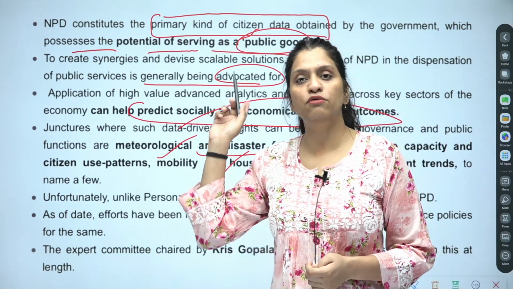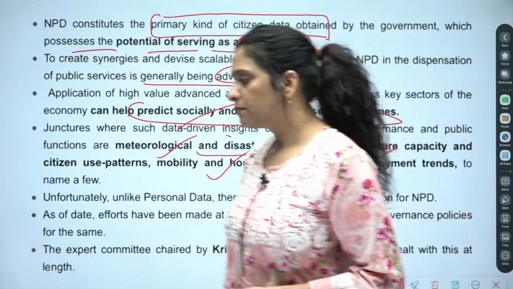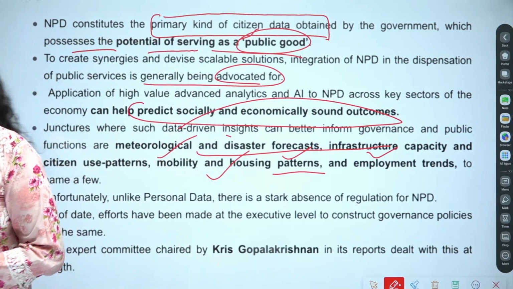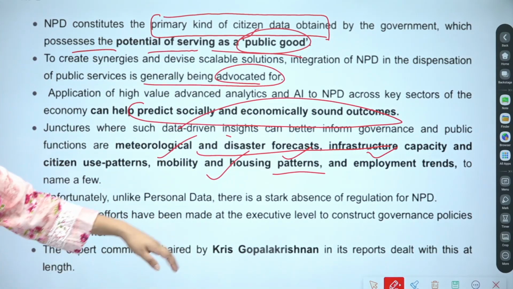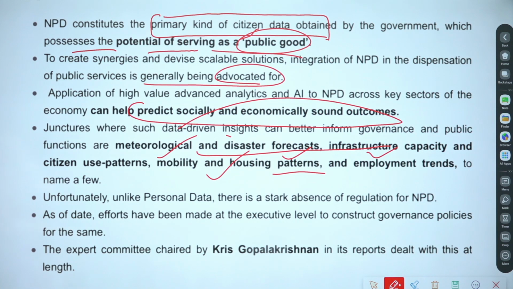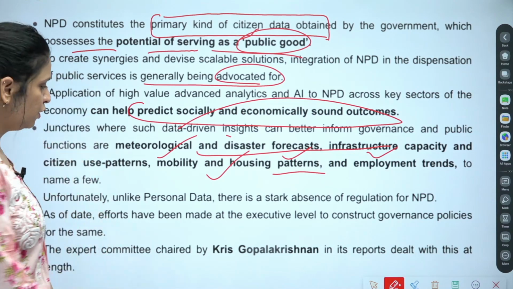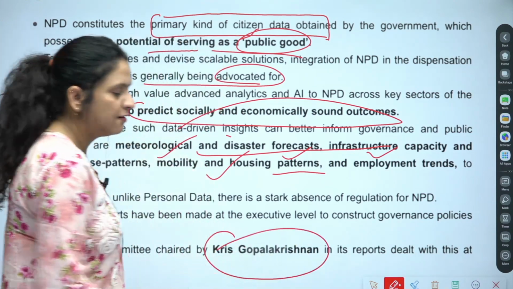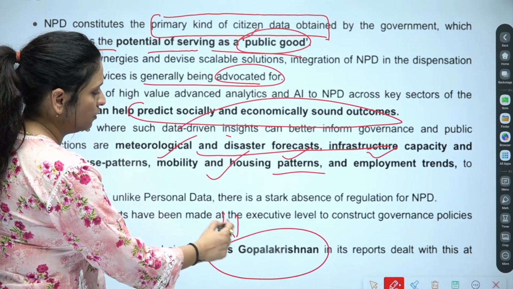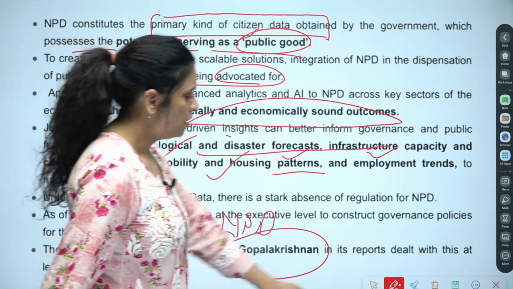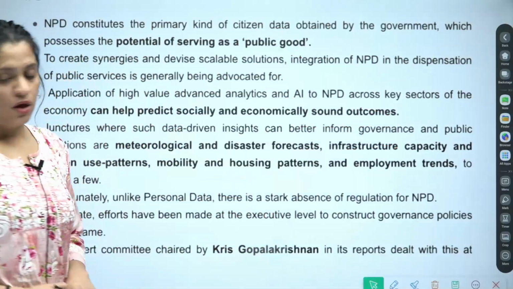So these are related to non-personal data. Okay. So the expert committee, next information: the expert committee chaired by Chris Gopalakrishnan in his report deals with this at length. So here the committee which you need to remember is Chris Gopalakrishnan, that has dealt with NPD. Okay, so this information is there about NPD.